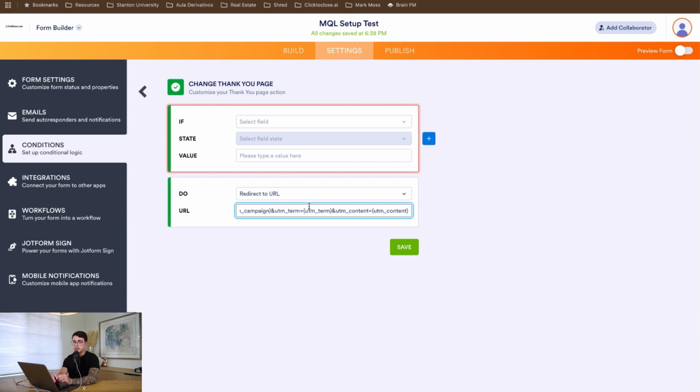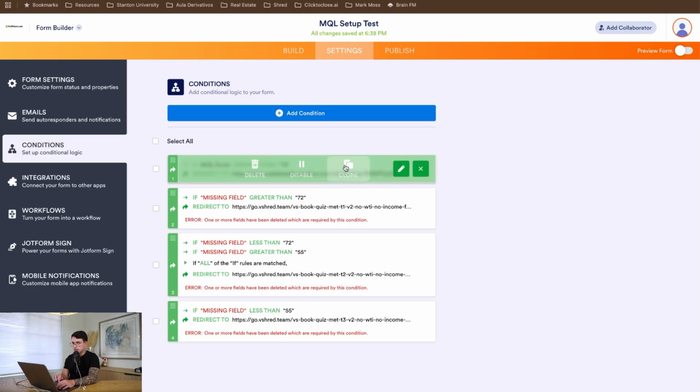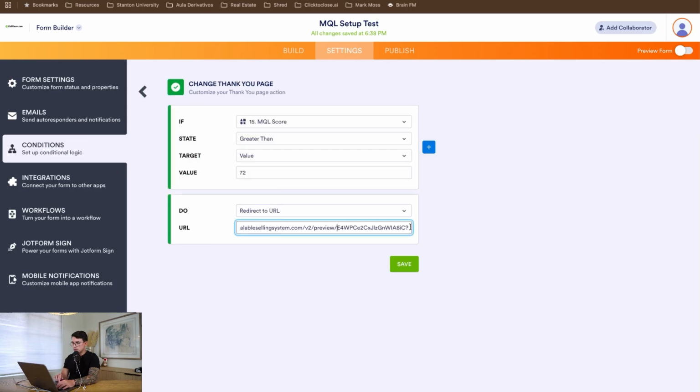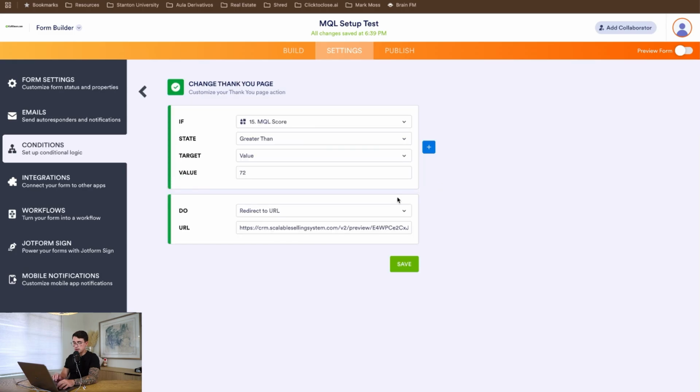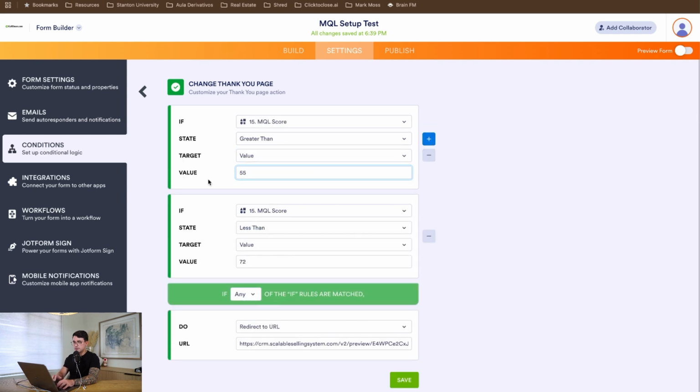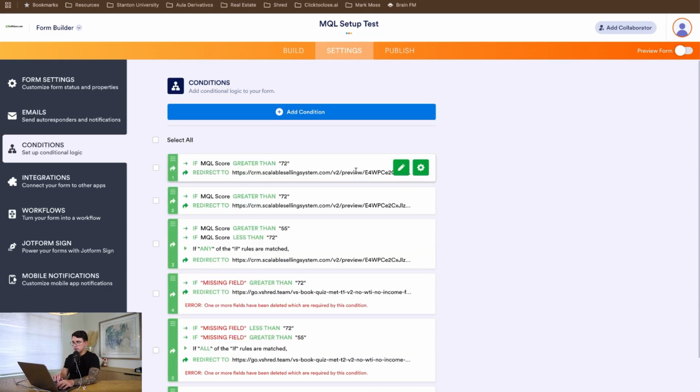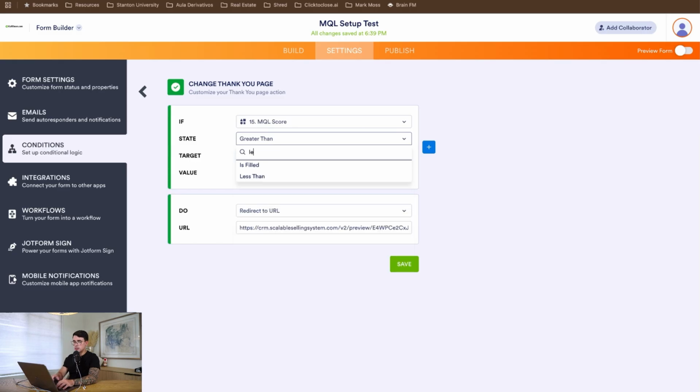The reason it's free money is because you're just going to be forwarding the URL parameters that will pre-fill the booking page. Let me finish the conditions first and then I'll touch on that. Basically, this is the tier 1 page, so I'll just put tier 1 here. Okay, and then essentially what we're doing is just putting these fields here. If MQL is less than 72 and greater than 55, then redirect to the tier 2 page. And then the last page: if MQL is less than 55, we're going to be redirecting to the tier 3 page.